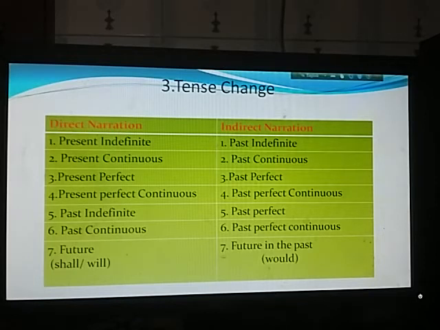And if we have universal truth in the reported speech, the tense of that reported speech will not be changed. So universal truth is always in the present tense.